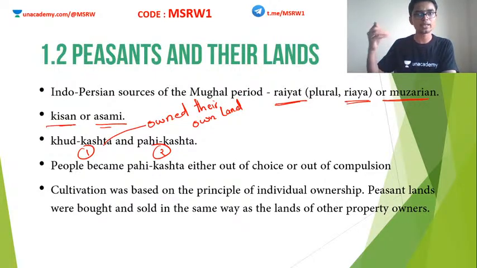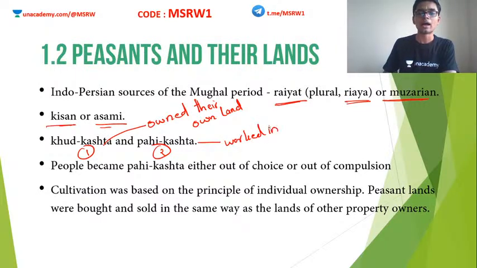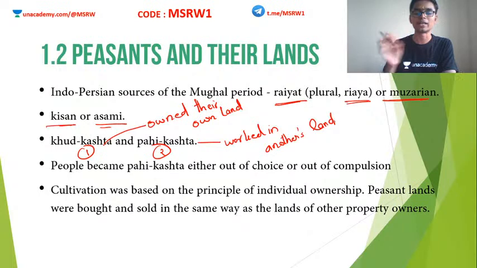They put their labor into their own land. Pahi Kashta are those people who did not have land of their own, so they had to work in somebody else's field. So this is the main difference between Khud Kashta and Pahi Kashta.